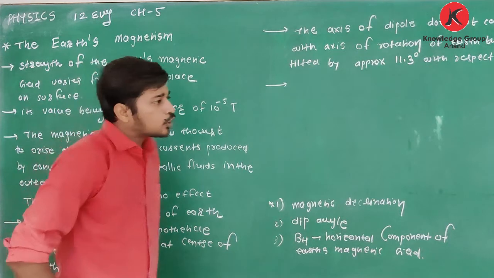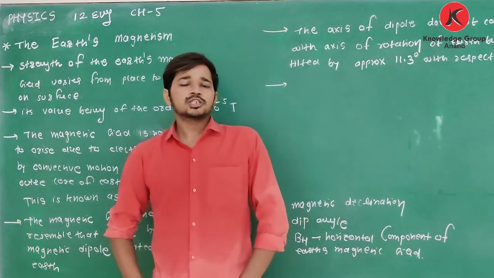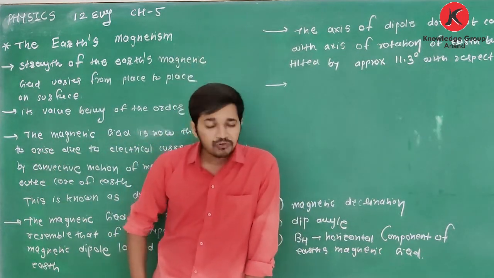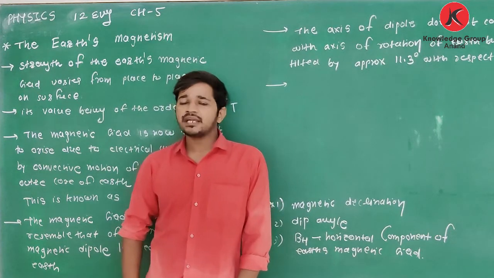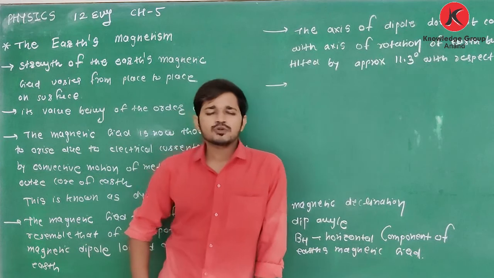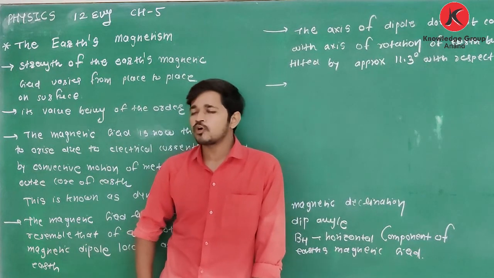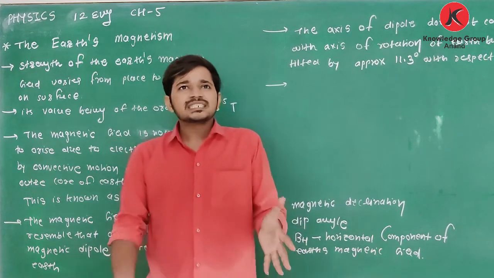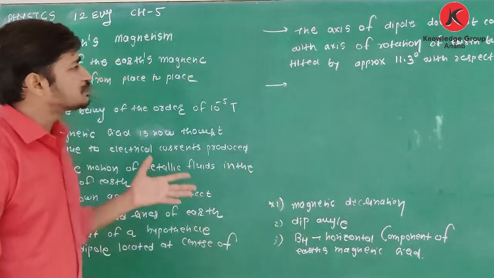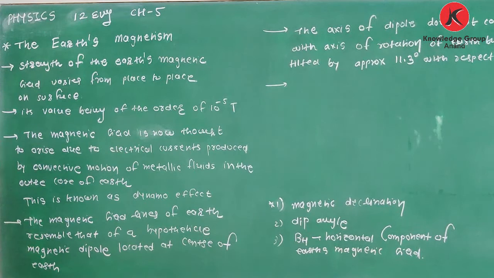Now one important topic, Earth. We have discussed in first lecture, first point, that Earth behaves as a magnet and magnetic field lines of Earth leave from South Pole and enter in North Pole.